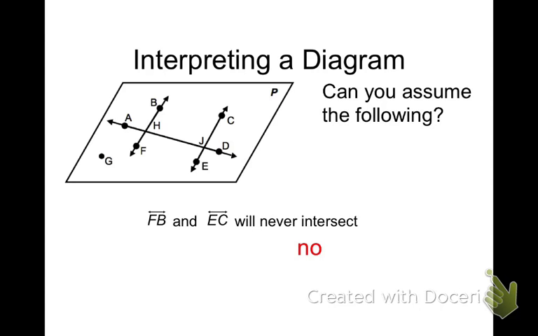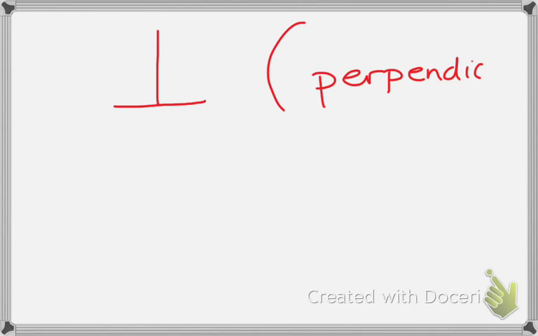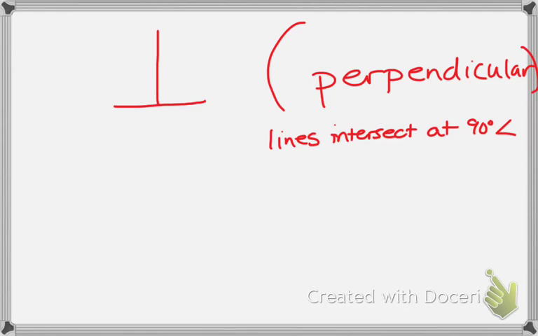Now, really quickly, I know this is not on your paper, just on the bottom where you have space. You're going to be introduced to a new symbol in this section, which is an upside down T. So just put an upside down T on the bottom. If you ever see an upside down T, that means perpendicular. What does perpendicular lines mean? Lines intersect at a 90-degree angle, right? So you're perpendicular.